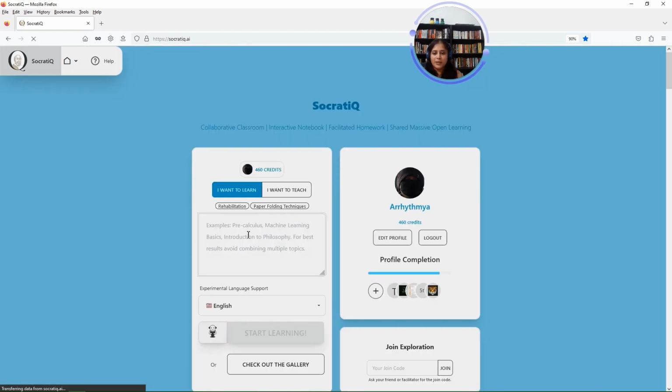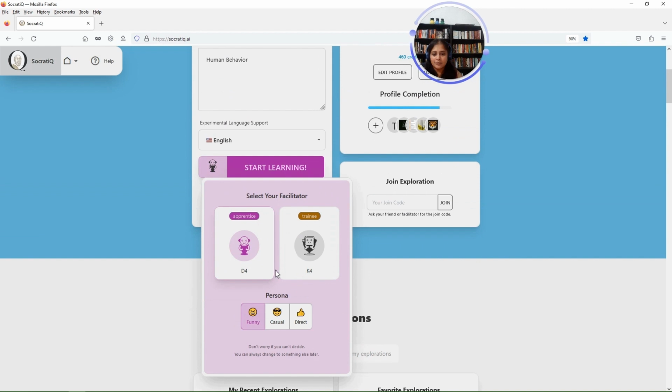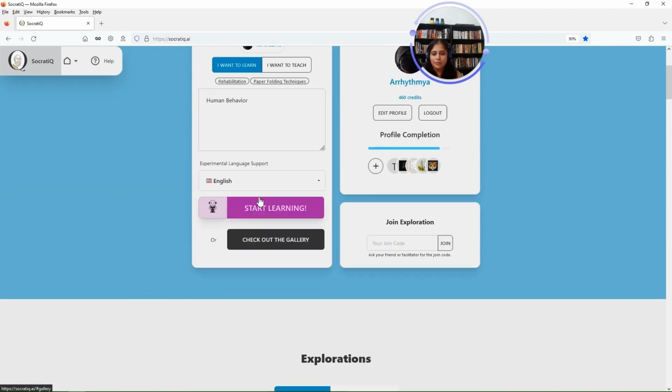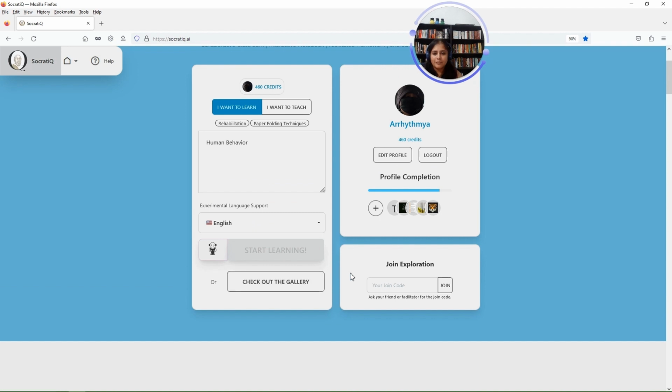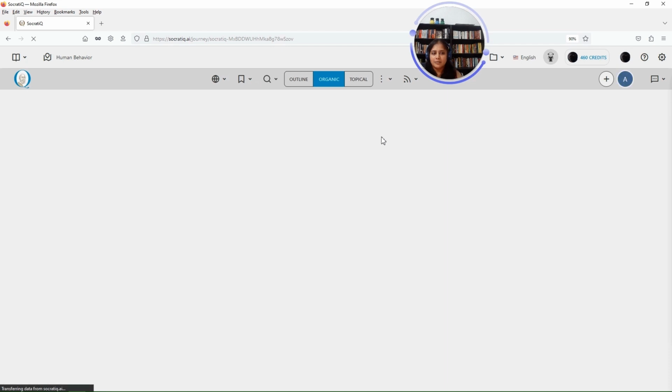When you are in the home page, you enter the topic you want to learn. And you start learning. Default language is English, and your facilitator is D4. Let's not worry about that for now. And you start learning. Socratic is generating the exploration for us. It's going to take a few minutes to get your exploration ready.